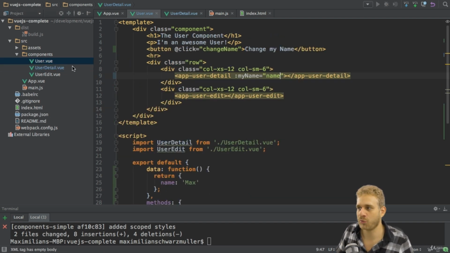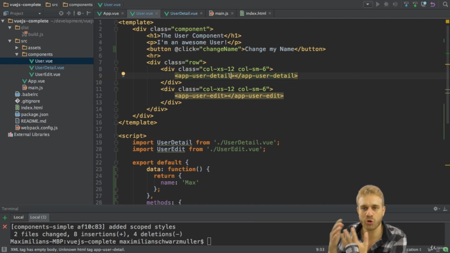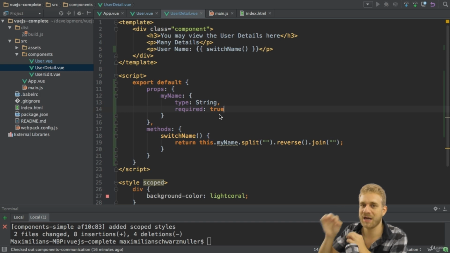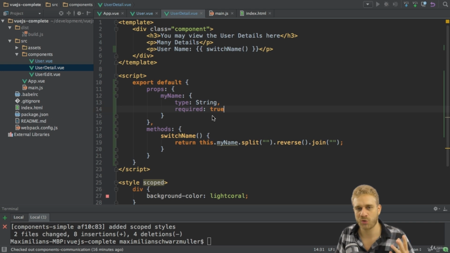If you don't set required, it would be valid to use your component like this and to not pass this name. Well, by setting required to true, you're making sure this component may only be used if this property is passed.